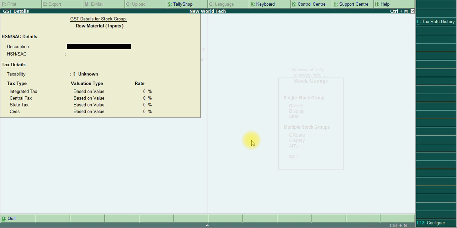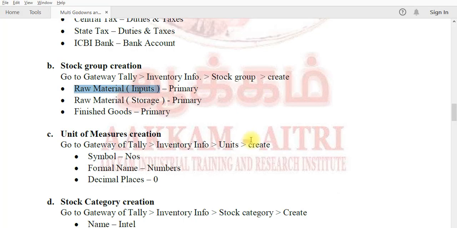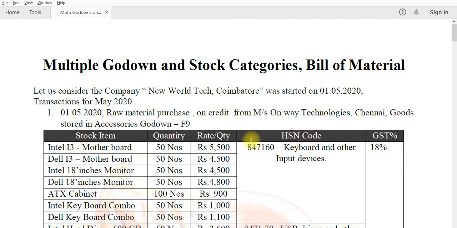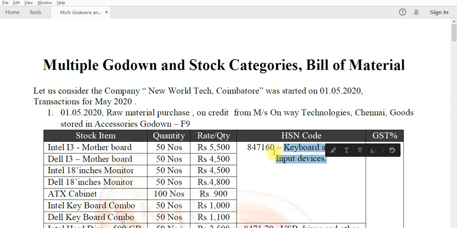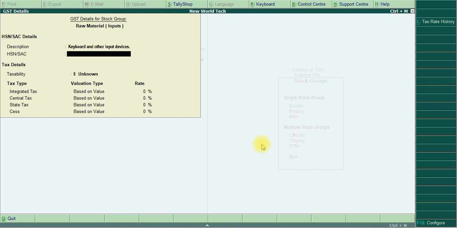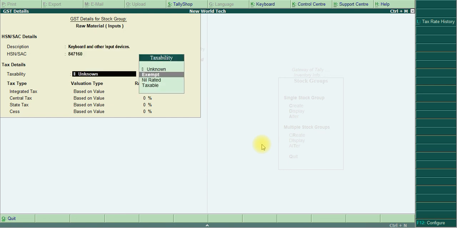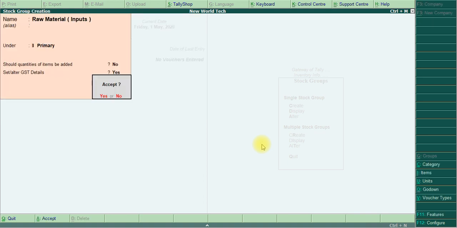Here the description. The first one description is input. So the keyboard and other input devices. I select and I type it. Then the HSN code is 847160. I copy and I paste. Then the taxability is taxable only 18% here. I give it and created it.